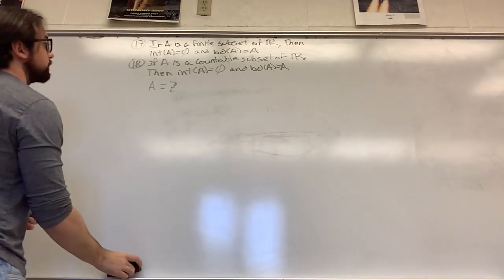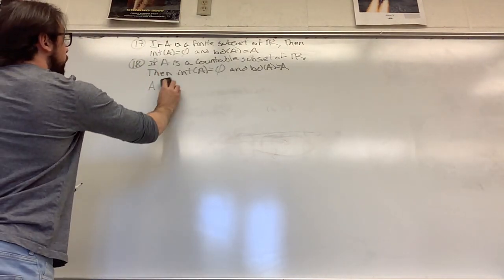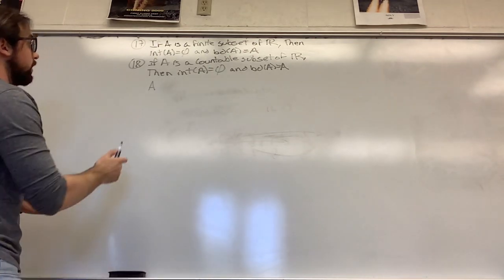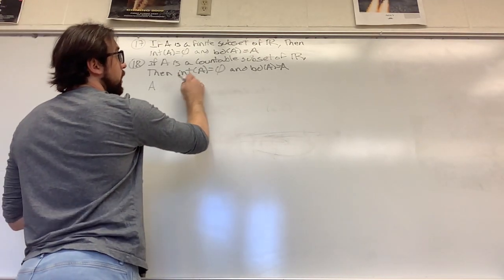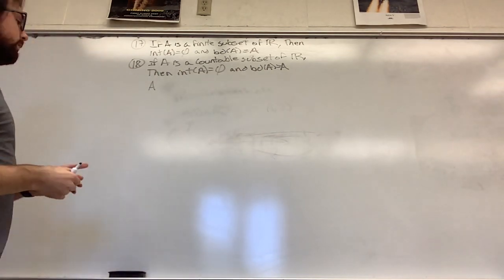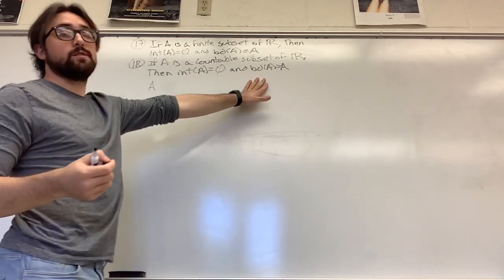So now, if we want to check what the interior points of A are and what the boundary points of A are, then obviously we have to start with the definition of both of these things.